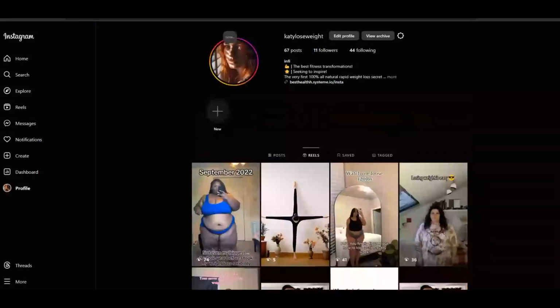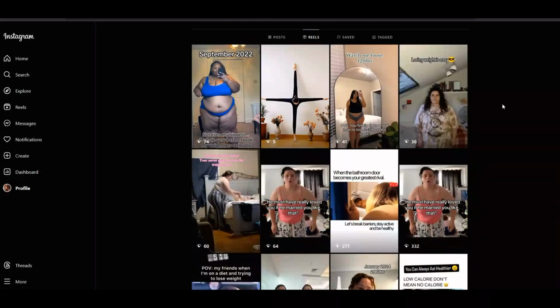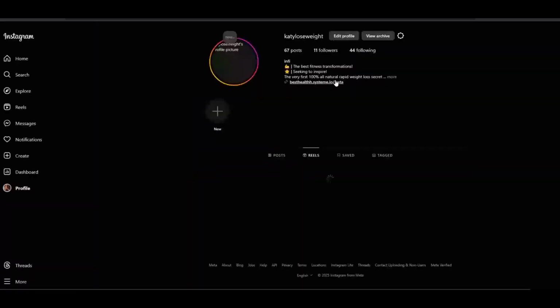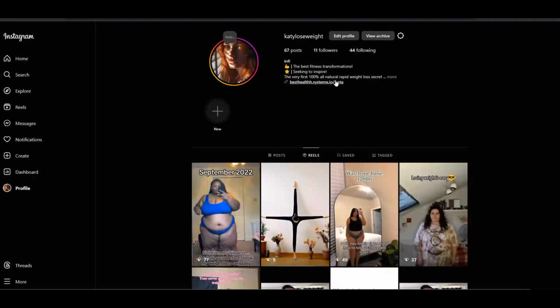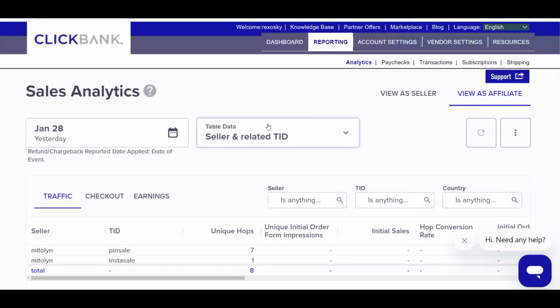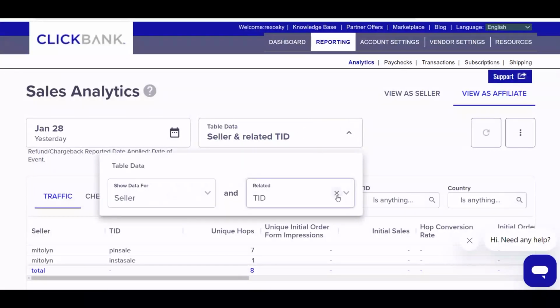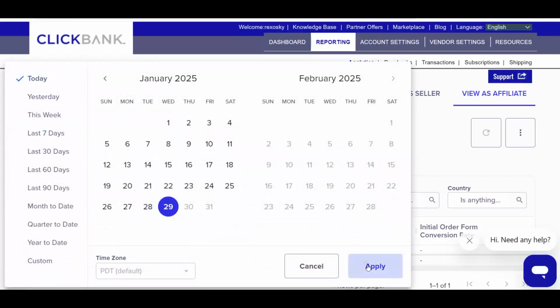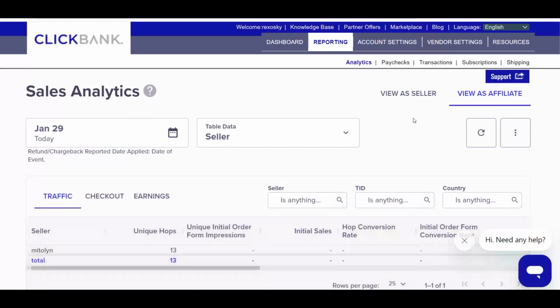If you go to the second Instagram account, you can see I'm still posting content today, and I'm also posting stories and asking people to go back to my affiliate offer and click so that they can buy our product. So let's go back to the analytics and check today to see how much traffic we have gotten today.